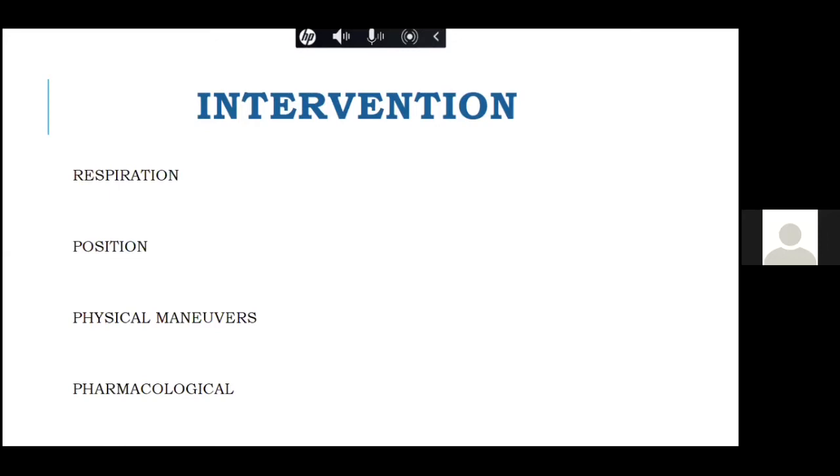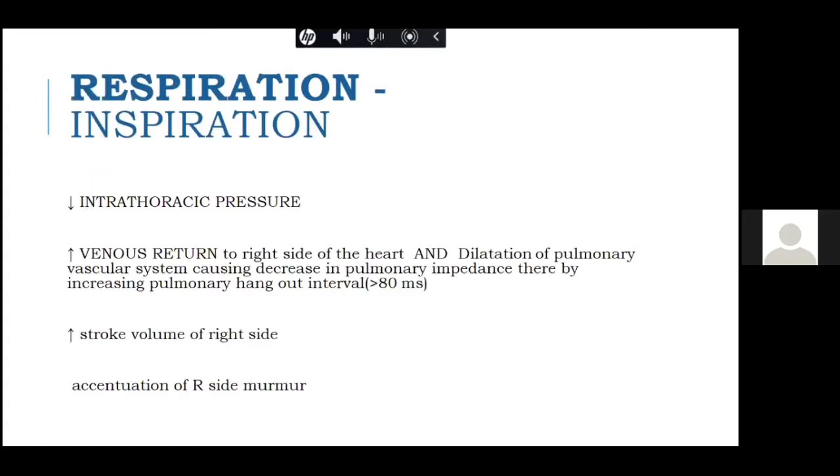So let's discuss in detail each of these interventions, because I want all of you, once you auscultate any murmur, to try doing some maneuver so that you know what happens to the murmur on this maneuver. So let's start with respiration.